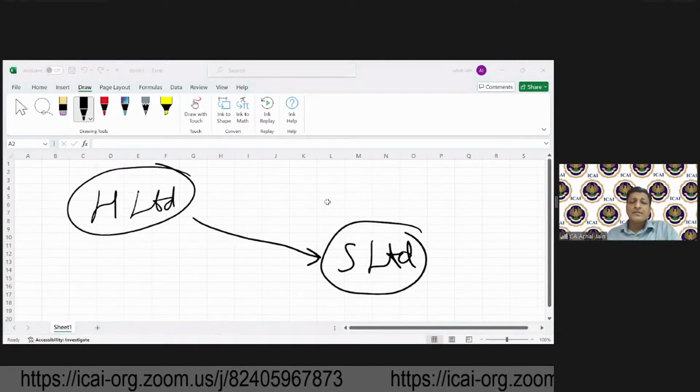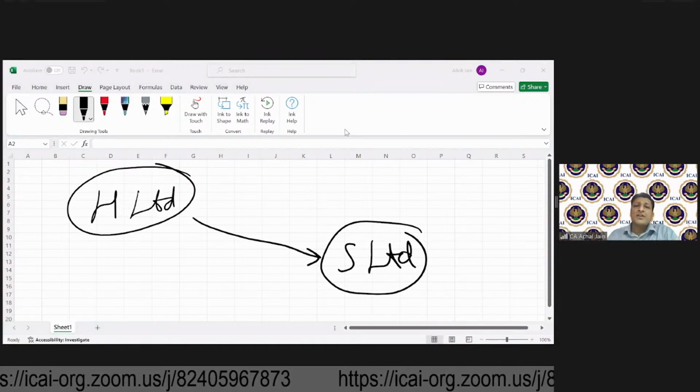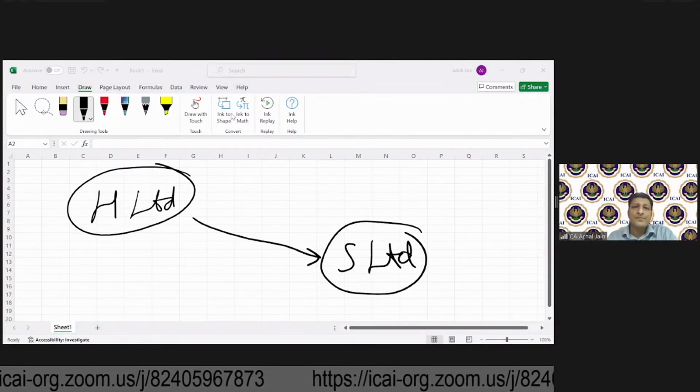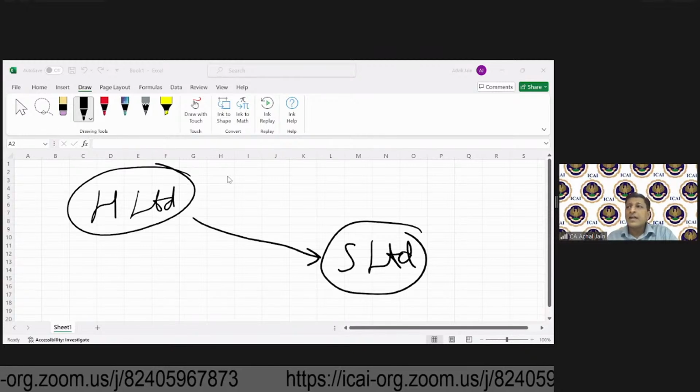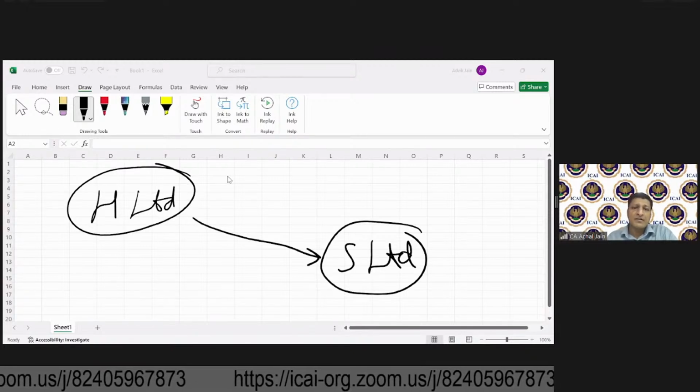Tell me. Kiran is saying AS 21. Pooja is saying AS 21. What about others? Tell me quickly. Pratima is saying AS 21.